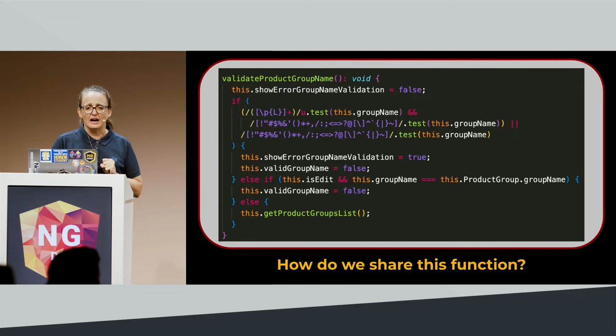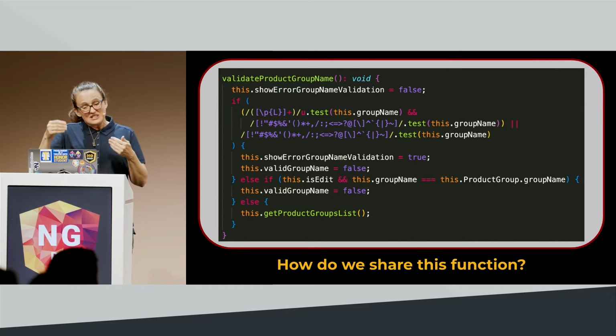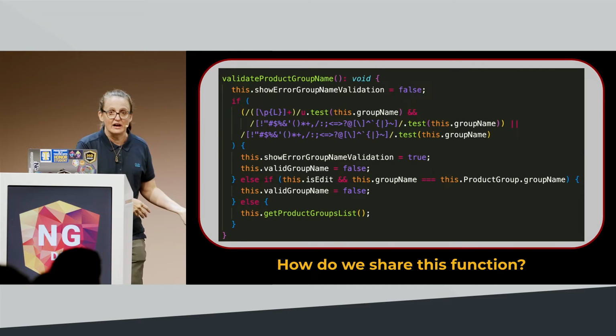So let's look at another method we might want to reuse in another component. Here we have a method that's called validate product group name, right? We can see that it's toggling component properties back and forth. Another problem I see with this right away: we've got a regex string that's just hard-coded in there, which means I can't share that with any other component in the application. Anytime I need that exact string, I'm going to either be copying it and pasting it or hoping I type it out right. And then, for some reason, at the end, it invokes another method. I don't know what that one does. I'm going to have to go track that down, right?